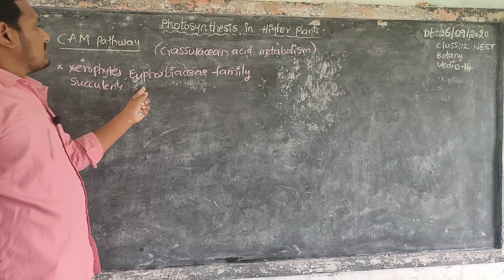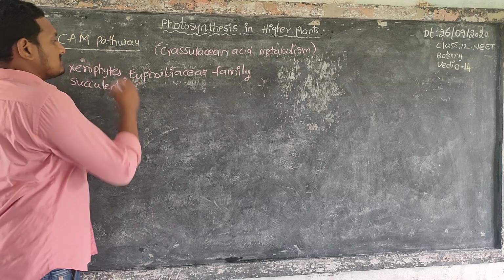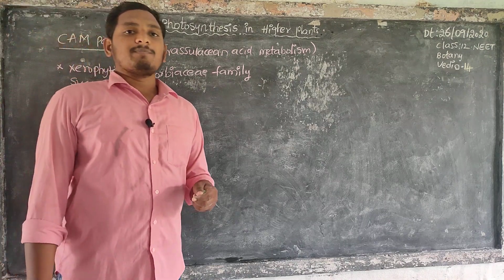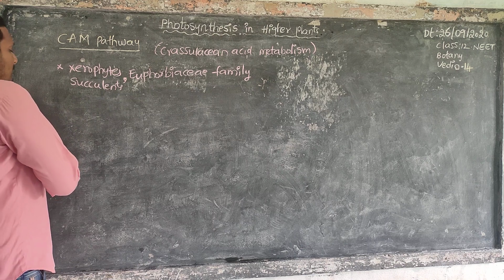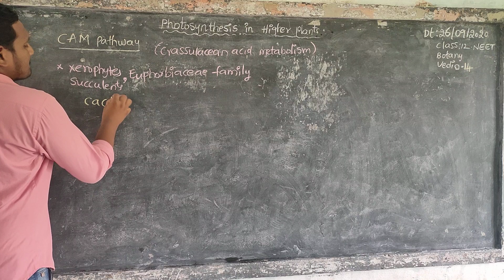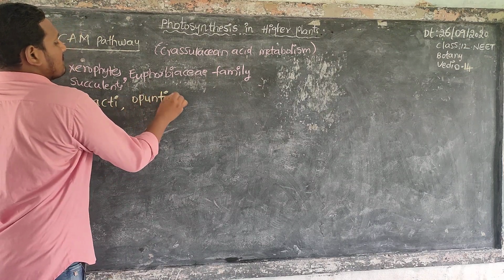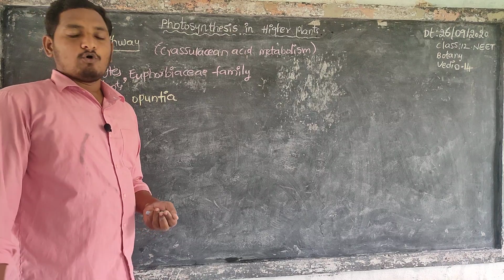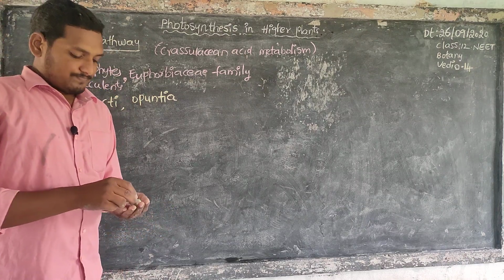Xerophytic succulents and Euphorbiaceae family plants, both types of plants show CAM metabolism. For example, we are talking about cacti and Opuntia. Cacti and Opuntia show this type of metabolism.